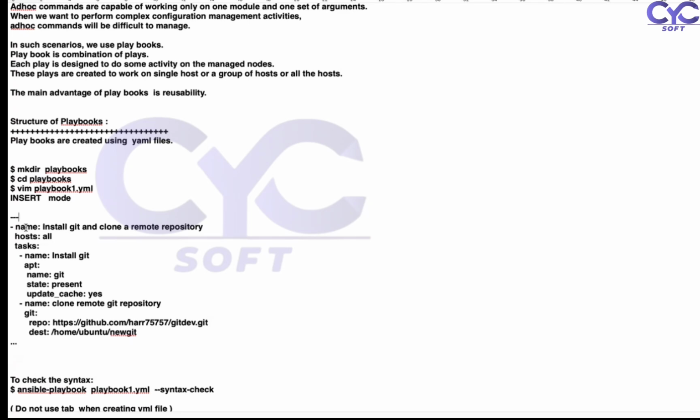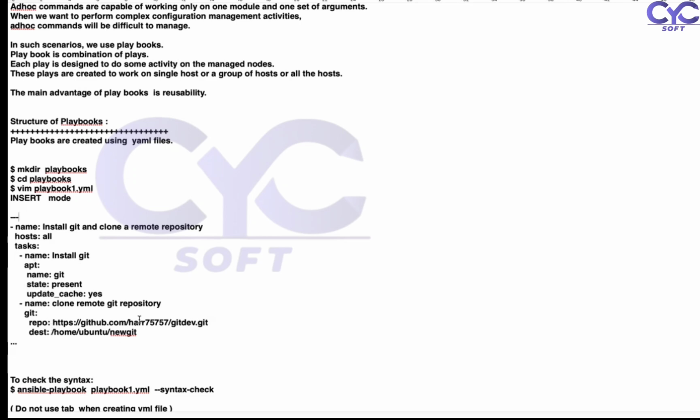Suppose our name is nothing but the requirement we are working on, and host is whatever server access you want to use, like two, one, anything. And coming to task, we are working on the name. Task means whatever you have, install git and clone the remote repository. For this, first we go with the task name install git, and we are working with apt, and we work on the state of action, that is we need to install git.